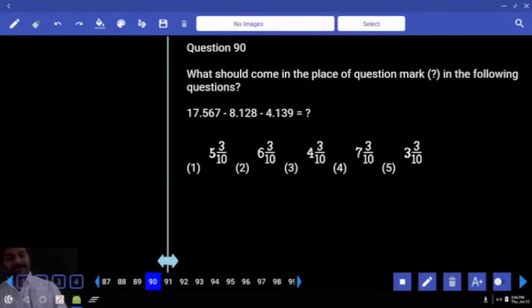Let me take, first of all, observe all your options. What is the fraction? Fraction 3 by, everywhere it is 3 by 10, right? That can be written as 0.3 also. Just observe, my point is, do you get any carry if you concentrate only on the number after decimals? Yes or no? That's what I want. Okay? Let's start.